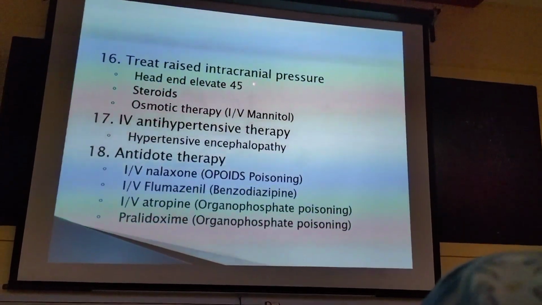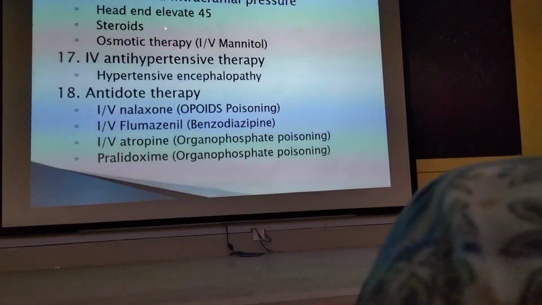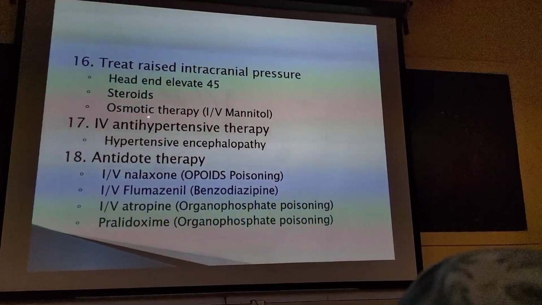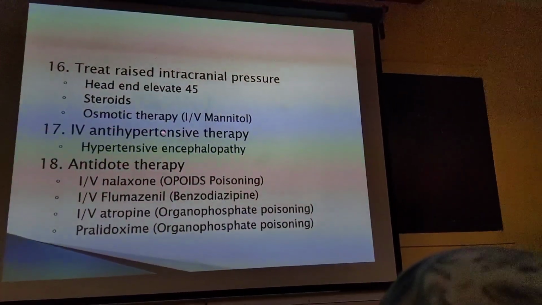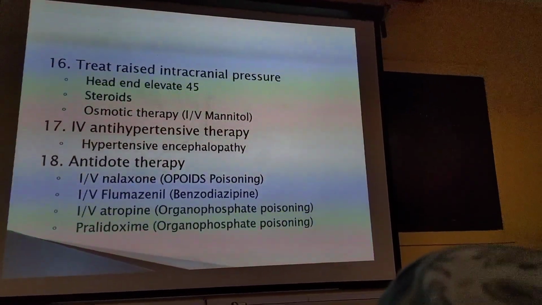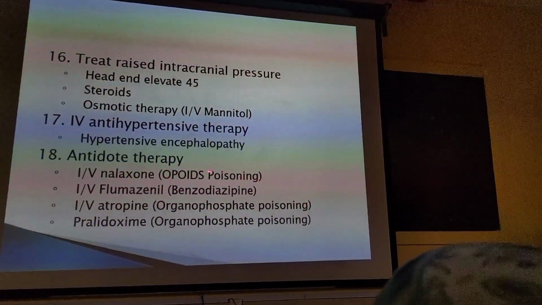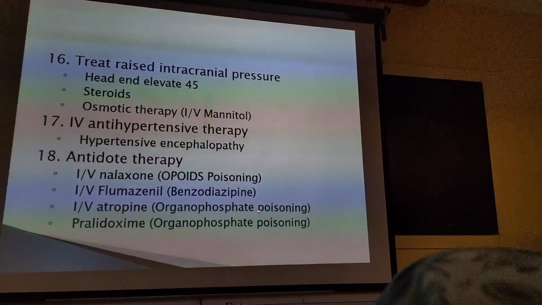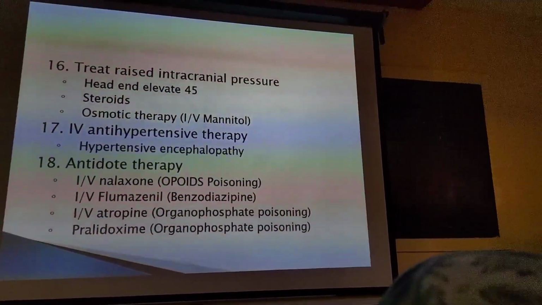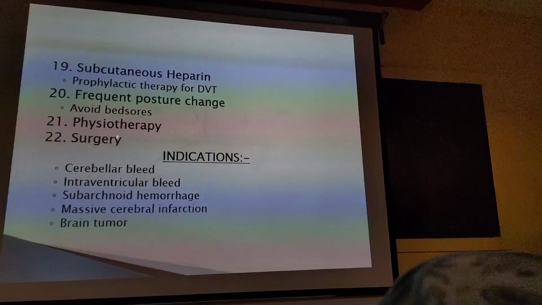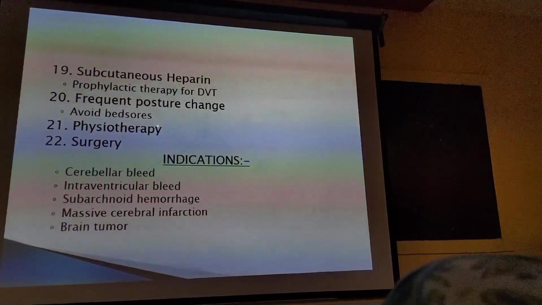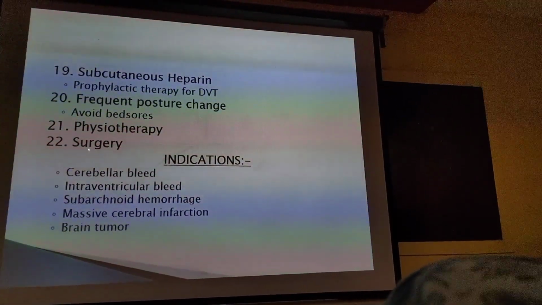To treat raised intracranial pressure: head elevation to 45 degrees, steroids, osmotic therapy. If blood pressure is increased, give antihypertensives and antidotes. If the patient has opioid poisoning, organophosphate poisoning, or benzodiazepine overdose, give the specific antidote. Subcutaneous heparin for DVT, frequent postural change, physiotherapy and surgery.